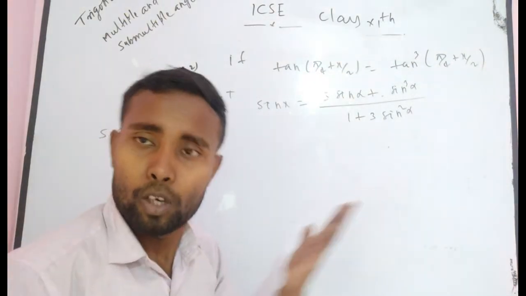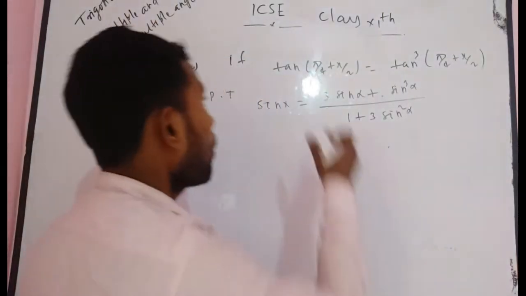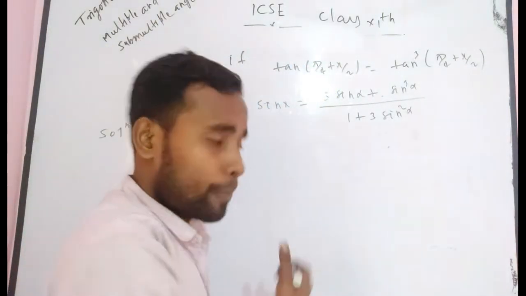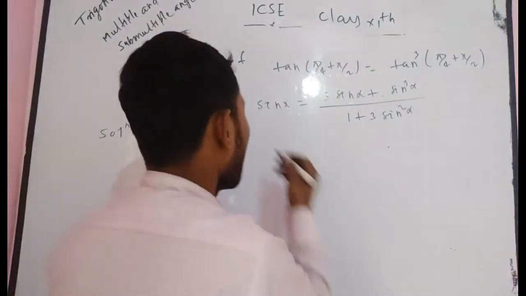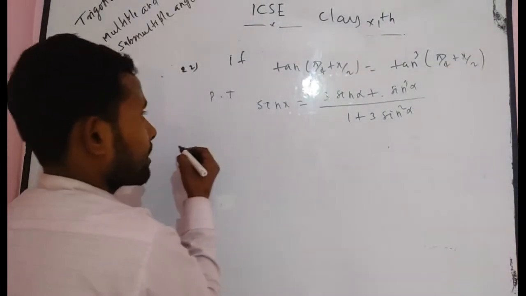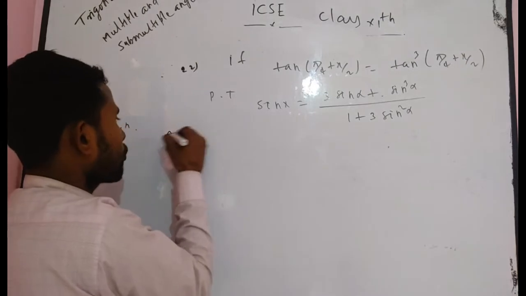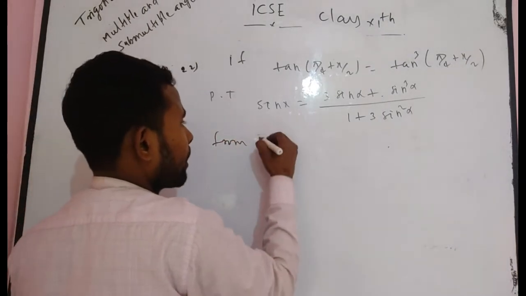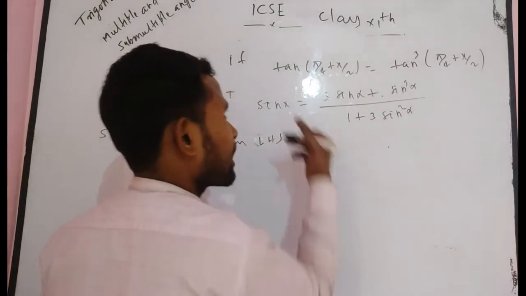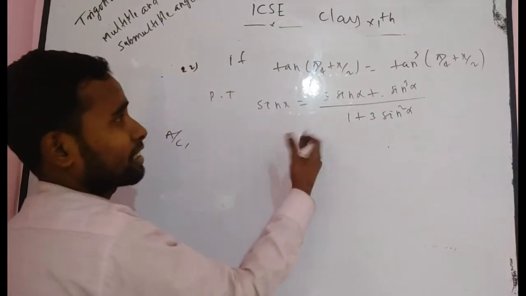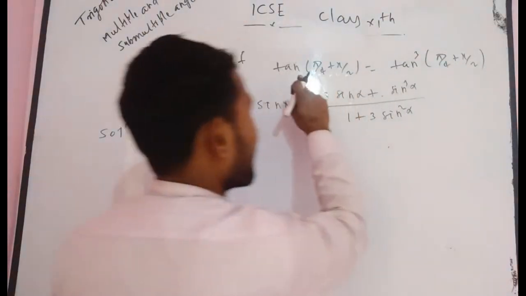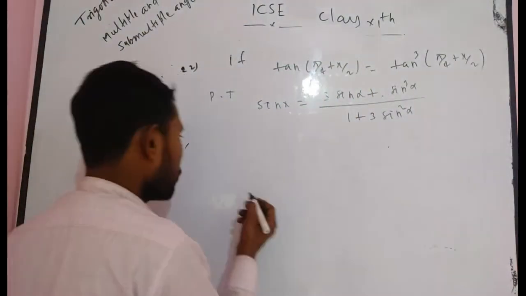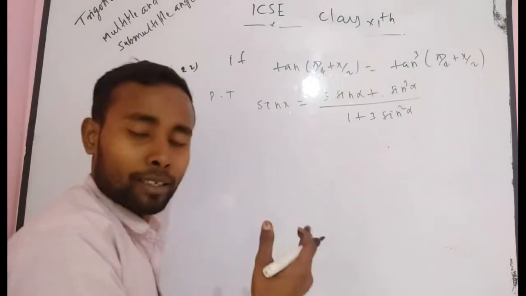Maybe you apply it. Now, how do you get this expression? You can't write it directly. Definitely you have to go by a particular process. Now, I want to write this step. As you know, according to this question, you can write from the LHS. Sorry, from the LHS. Don't write LHS or RHS, because both sides are given. tan pi by 4 plus x by 2. What is the formula of tan pi by 4 plus x by 2?